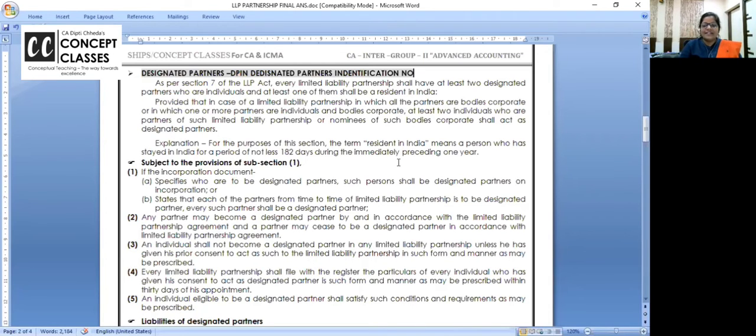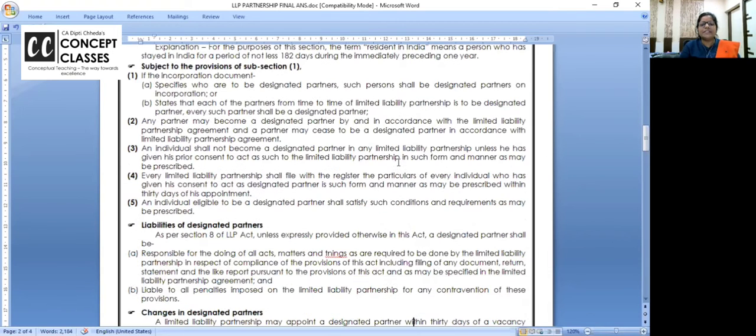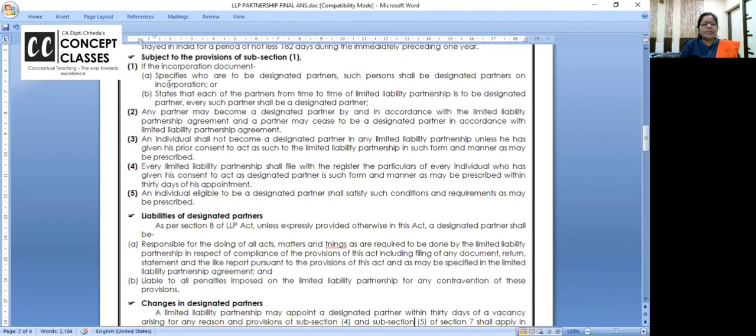Right. Okay, we are still talking about designated partner. Did you note down the DPIN? Similarly, there is a DIN number in companies. Now, if the incorporation document specifies who are designated partners, such partners shall be designated partners. Sometimes the LLP has not decided who is going to be designated partner, then each and every partner of the LLP will be treated as designated partner.